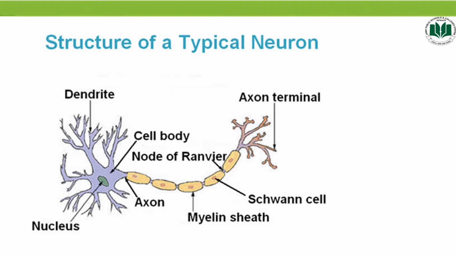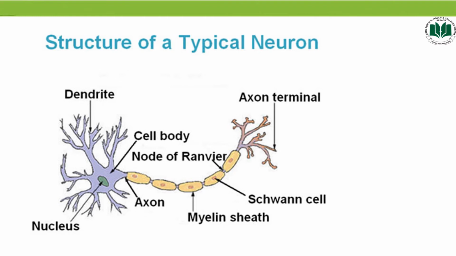The myelin presence on the axon greatly increases the speed of conduction of the electrical signals because the fat prevents any electricity from leaking out. Students, as you can see in the diagram, there is a periodic gap in the myelin sheath. This periodic gap is called node of Ranvier. So at these nodes, the signal is recharged as it travels along the axon.